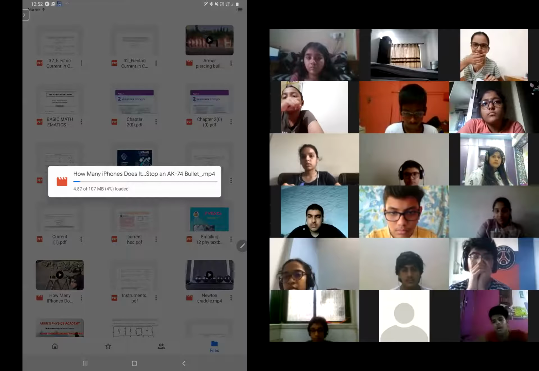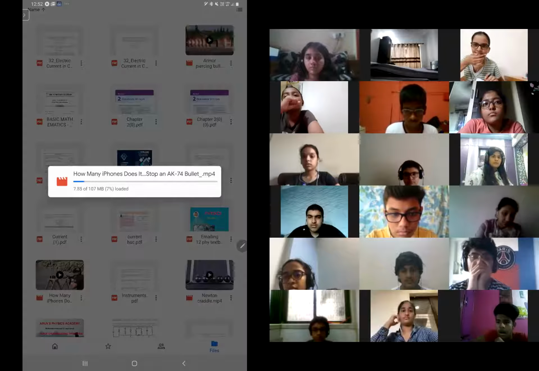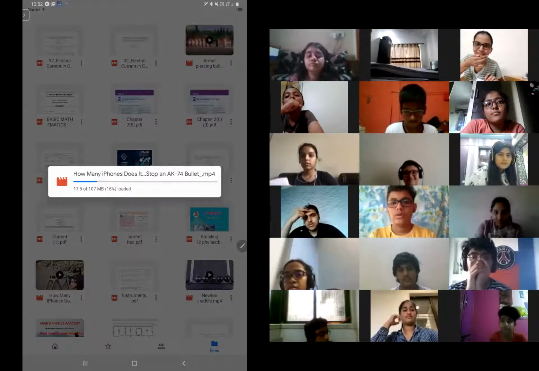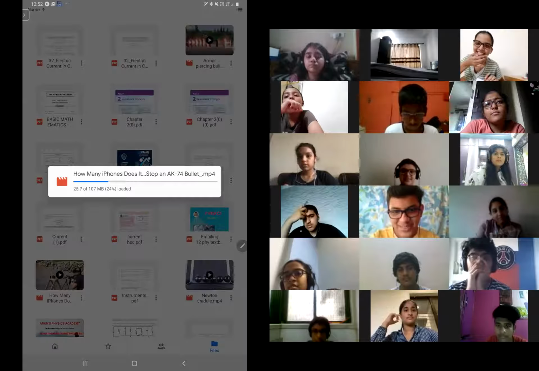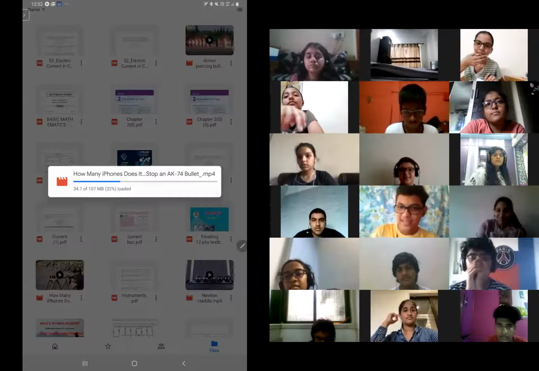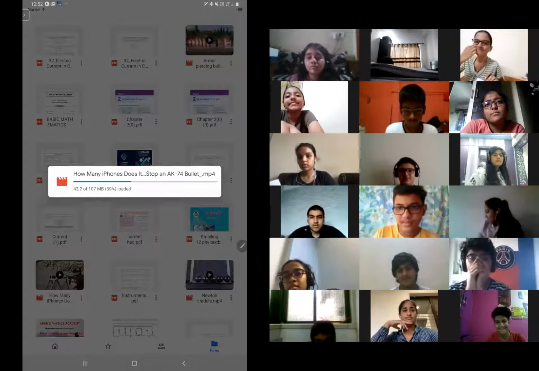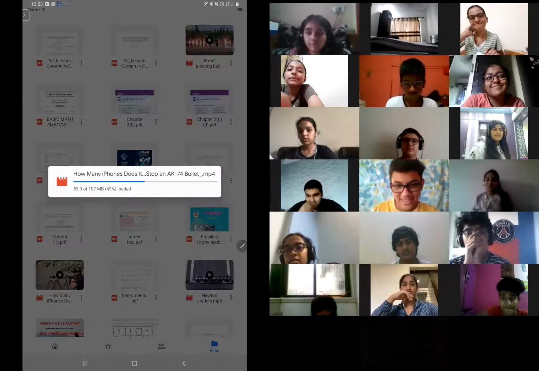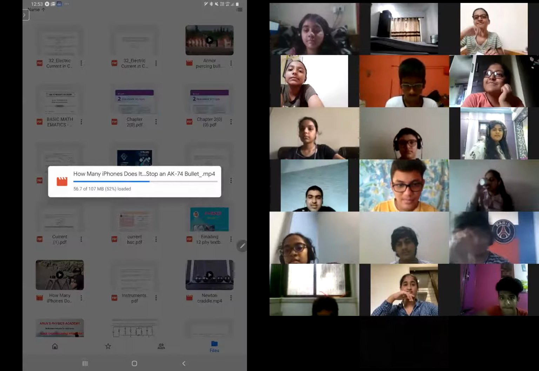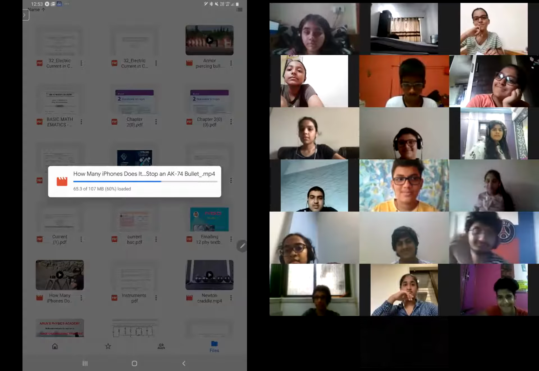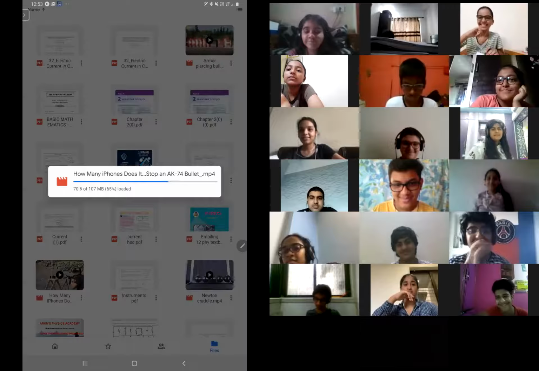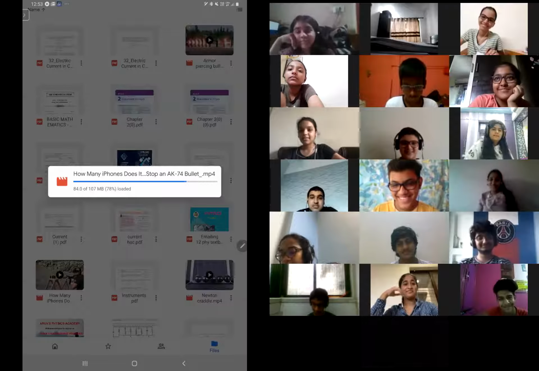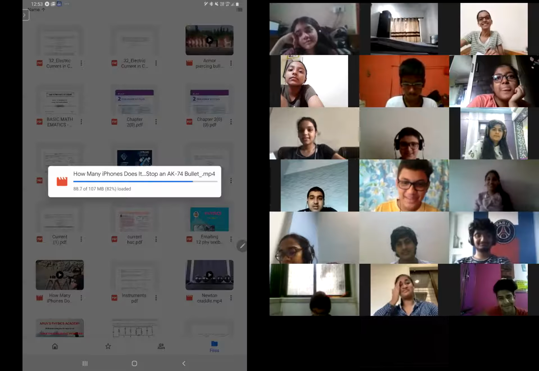I should have downloaded this thing, but fine, we are having a decent speed. Can you read that? How many iPhones does an AK-74 bullet stop? So what we did just now, the wooden plank, will be a little expensive. Instead of using wooden plank, it is a little cheaper. We will use iPhones. And instead of using the bullet, we'll use AK-74.